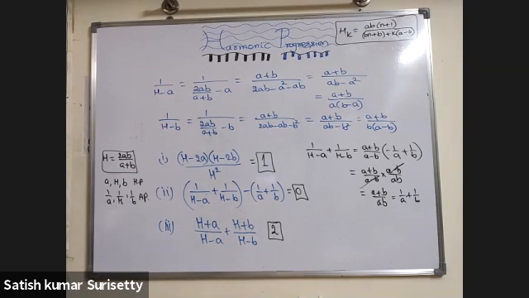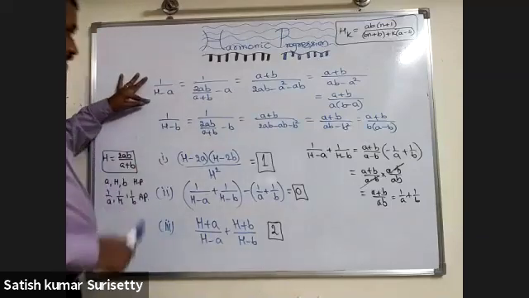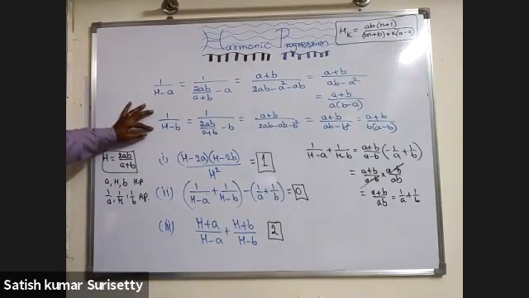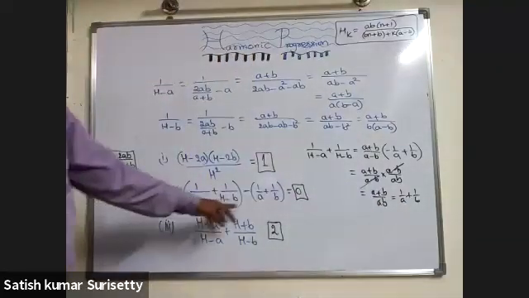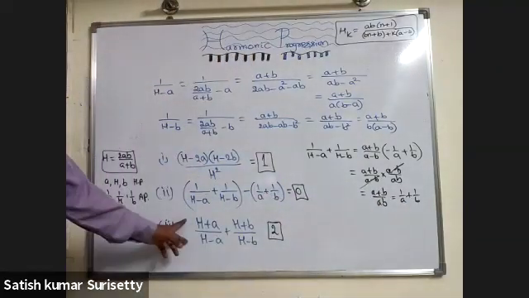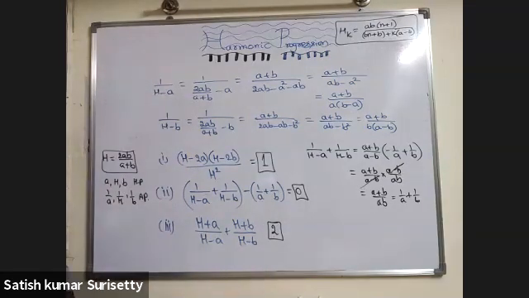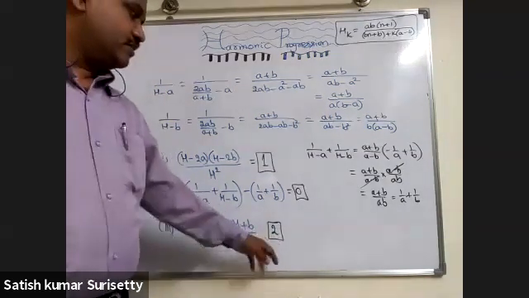Go through it, all of you, whoever is not able to do the simplification part. 1 upon H minus A, 1 upon H minus B, and then add. Then you get 1 by A plus 1 by B. So when you substitute here, it will be 0. And the third bit is from the first problem, you can say directly, because n equal to 1. So the answer will be 2.